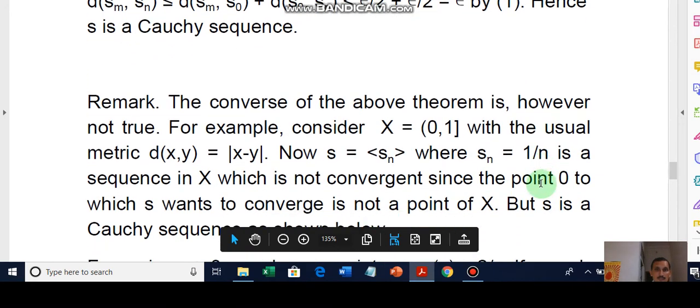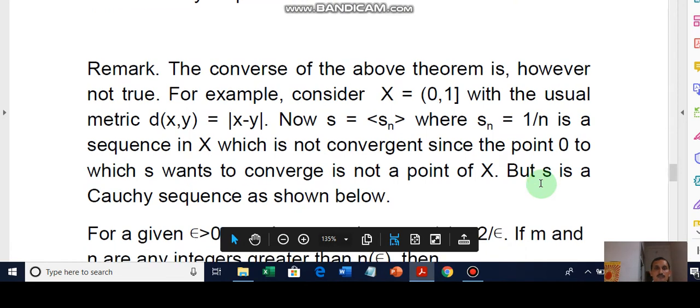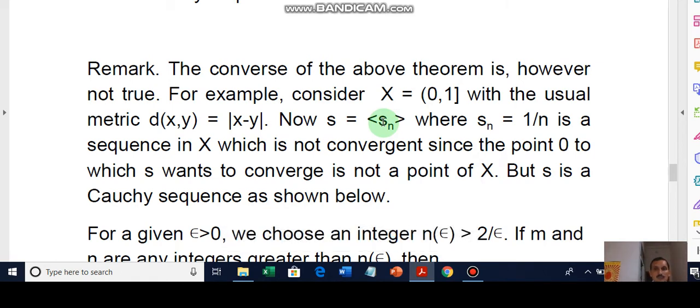So we have a remark about the converse of this: the converse of the above theorem is however not true. For example, we consider the interval semi-open at 0 and closed at 1, that is (0, 1], with the usual metric d(x, y) equal to modulus of x minus y.